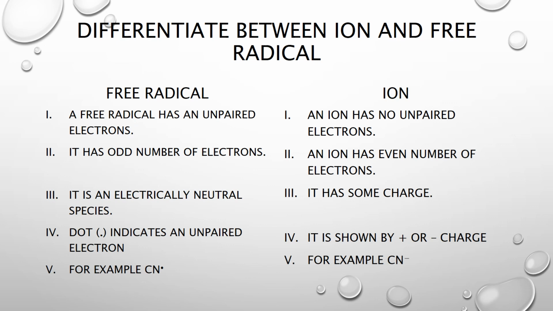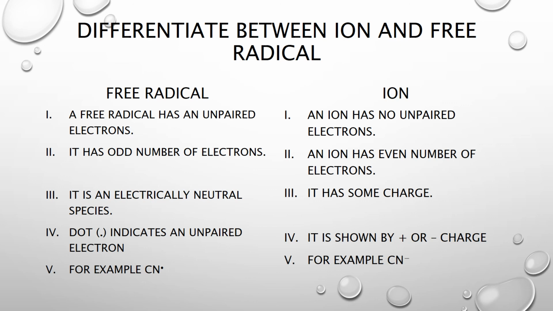Now the main differences between free radicals and ions are given here. As you have learned, a free radical has an unpaired electron, and being unpaired, definitely it will contain an odd number of electrons. And as ions have paired electrons, these ions will have an even number of electrons.